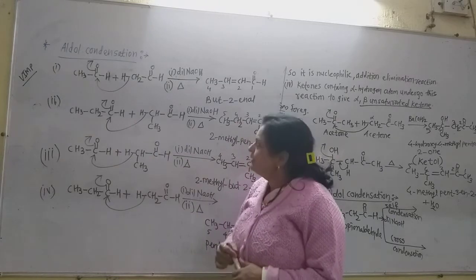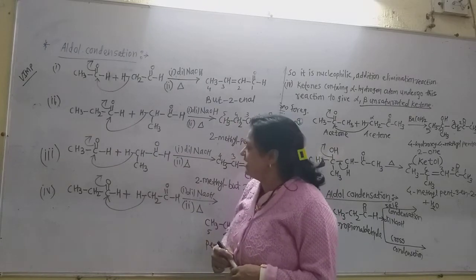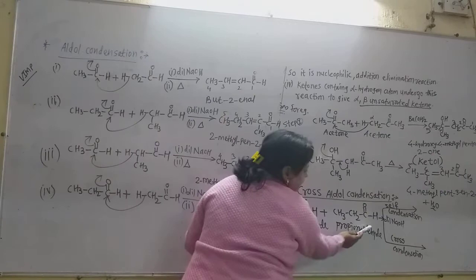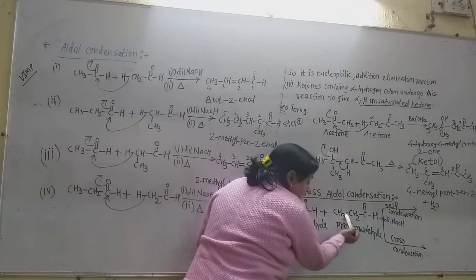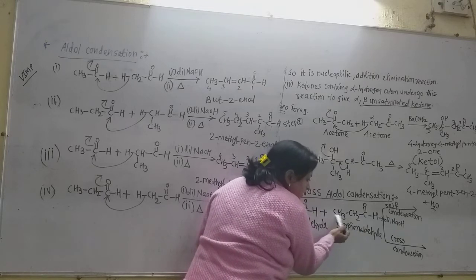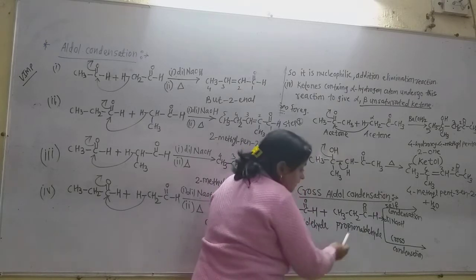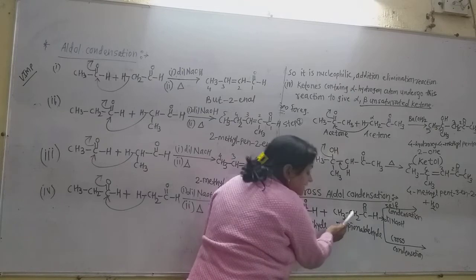But now remember that in the propionaldehyde molecule, suppose this is the propionaldehyde here. You know that this is propionaldehyde. This is the alpha carbon containing 2 hydrogens. This is not the alpha carbon. Remember that is the beta carbon. So the attack of this carbon is important.